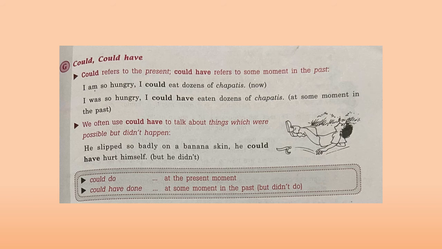We often use could have to talk about things which were possible but didn't happen. Like, he slipped so badly on a banana skin. Banana skin means banana peel. You can use either skin or peel, both are the same. He could have hurt himself, but he didn't. So, the difference between could and could have is that could is used at the present moment and could have is used at some moment in the past for something that didn't happen.